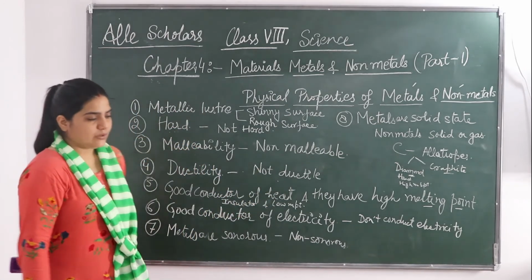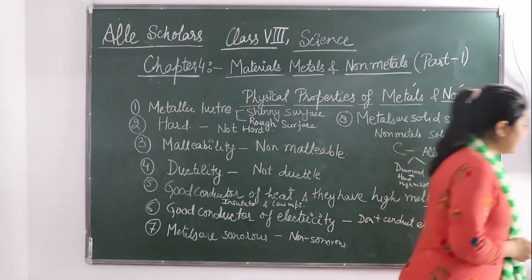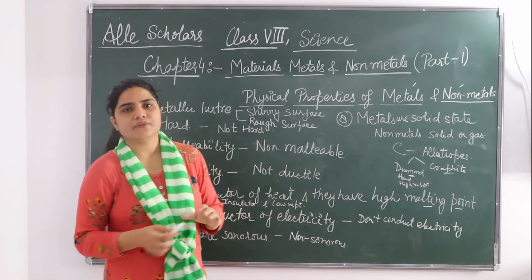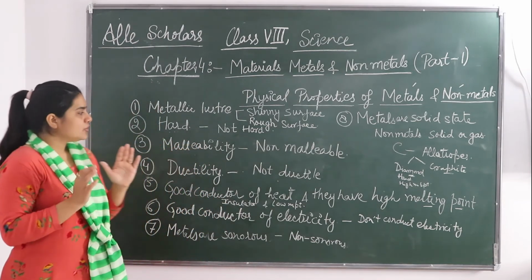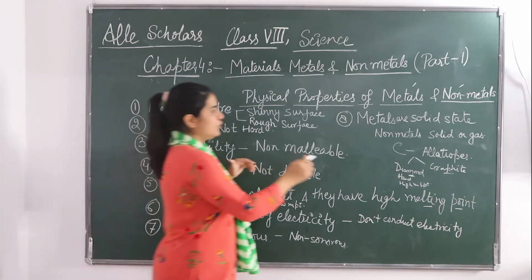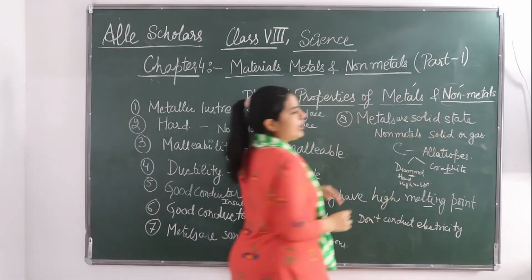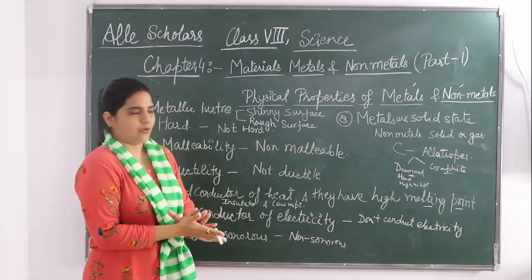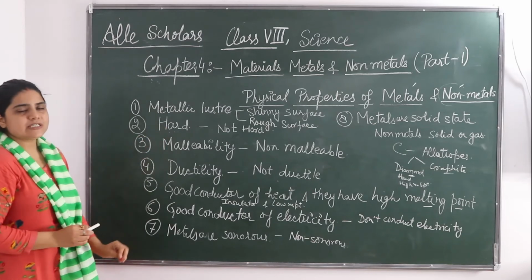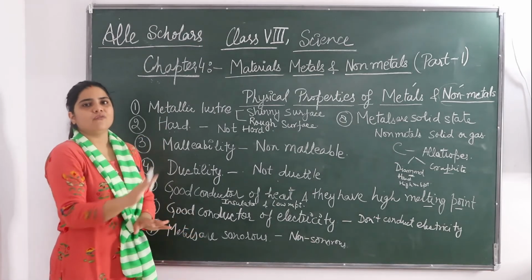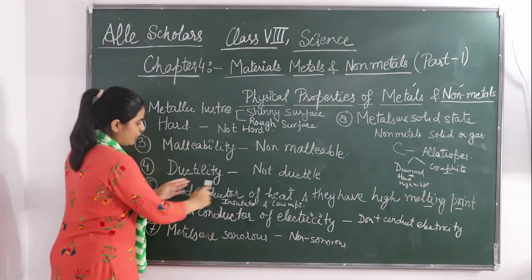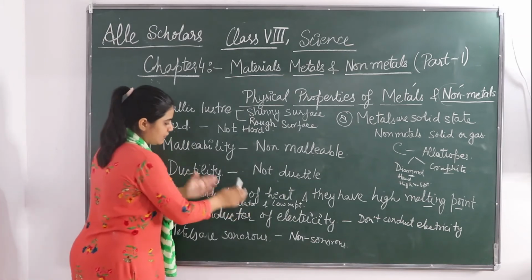One thing I would like to tell you is that students often say they get confused about how to learn which is a metal and which is a non-metal. So the best thing I would like to tell you is that in non-metal, there is "non" here, "non" is "no" or "not", you can say anything. If you look, most of the properties of non-metals will be "not": not hard, not malleable, not ductile, not a good conductor of heat, not a good conductor of electricity.